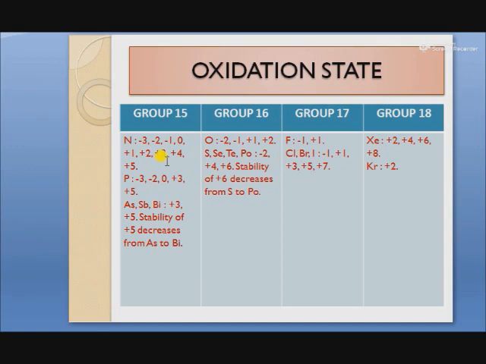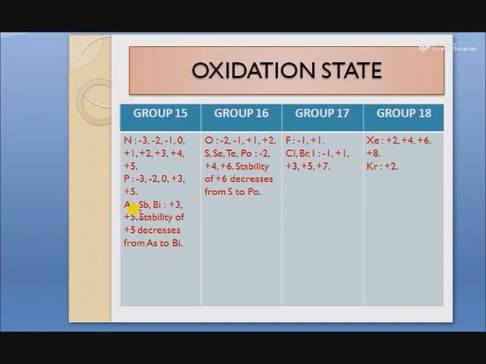In case of N2O5, oxidation state is +5, and in case of NO, it is +2, and in case of N2O, which is also called laughing gas, it is +1. Phosphorus shows -3, -2, 0, +3 and +5 oxidation states.